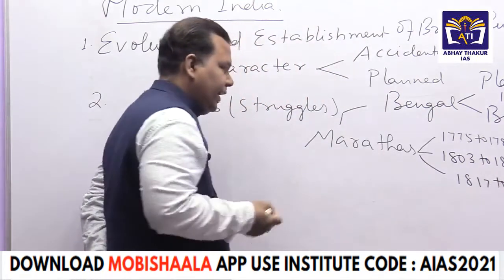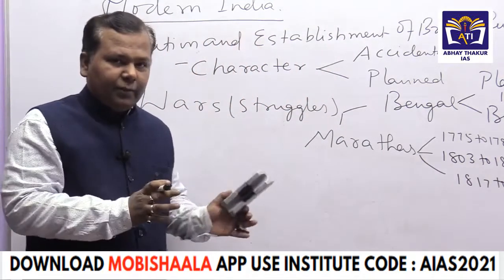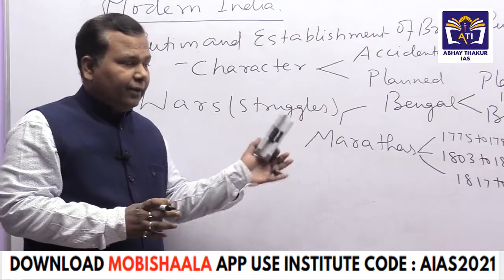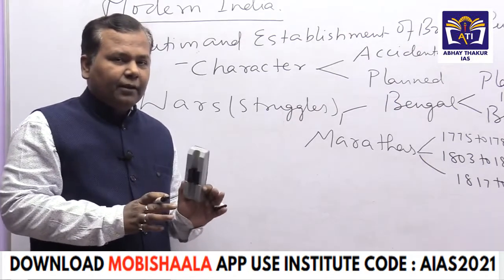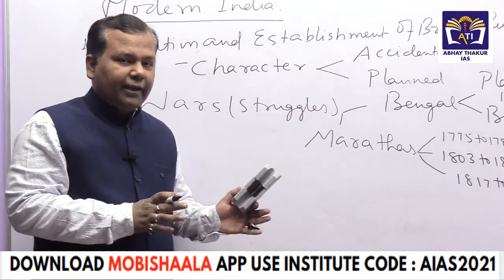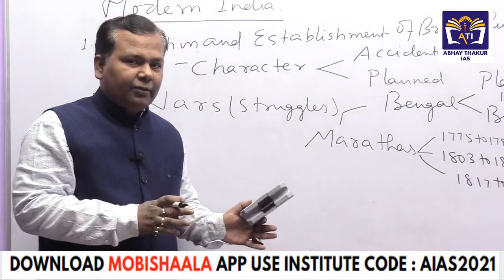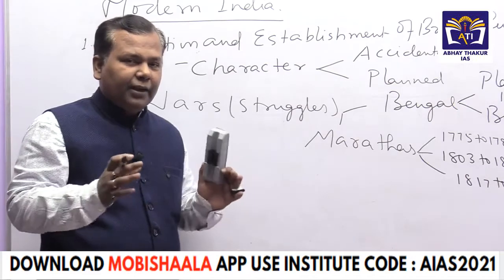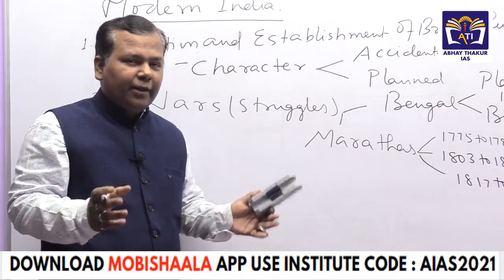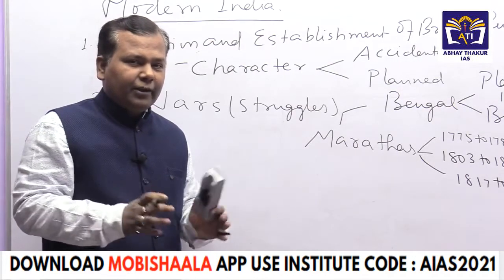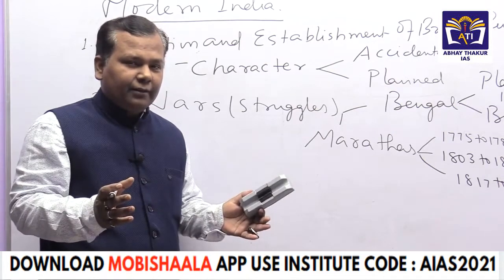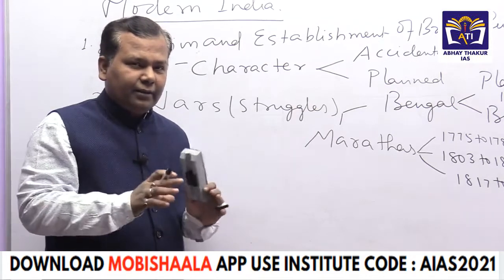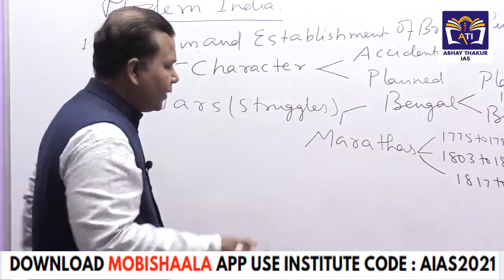What we are going to see here is not the wars, not the factual aspect, because that is for mains. What we are going to see in optional is what the causes were, what the debates related to them are, and what the outcome was. Similarly, some treaties were very important, like the Treaty of Bassein in the Anglo-Maratha War. So all such analysis we are going to see here.